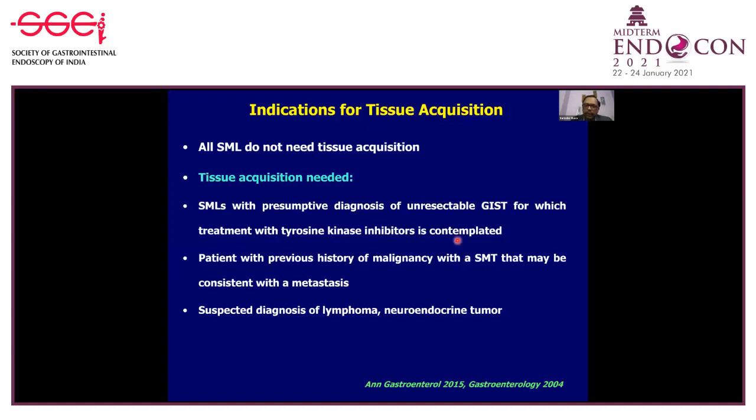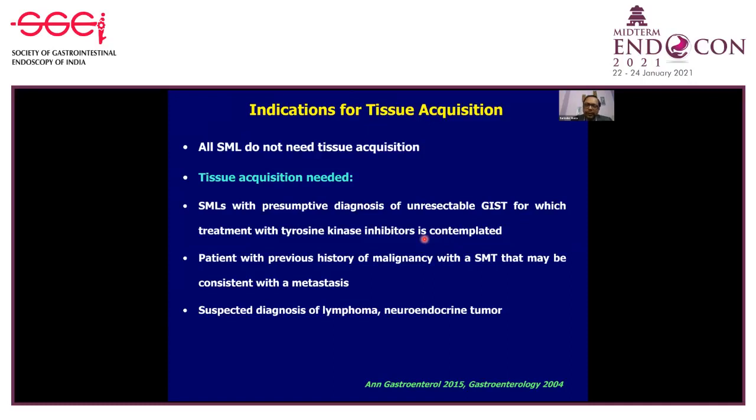Before I talk about tissue acquisition, it is important to understand that all submucosal lesions do not need a tissue acquisition. Tissue acquisition is needed when you have a submucosal lesion with a presumptive diagnosis, based upon imaging, of an unresectable GIST, for which a tyrosine kinase inhibitor is contemplated.